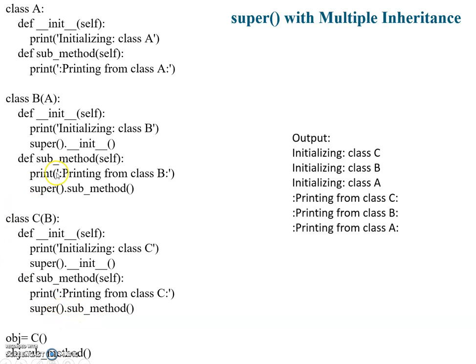So it will print printing from class B on the console, then super dot sub method, so class B will call its superclass sub method, that is, printing from class A will be printed on the console and it will stop the execution. So this is all about the super function in Python.